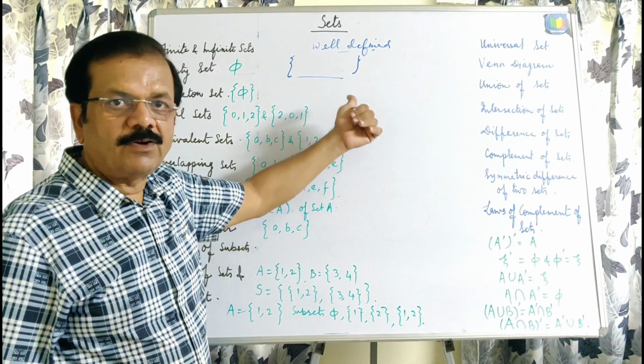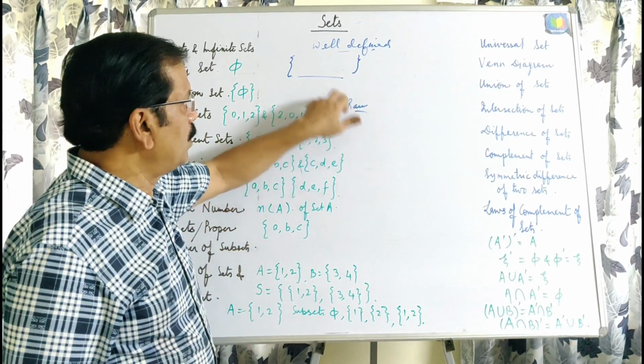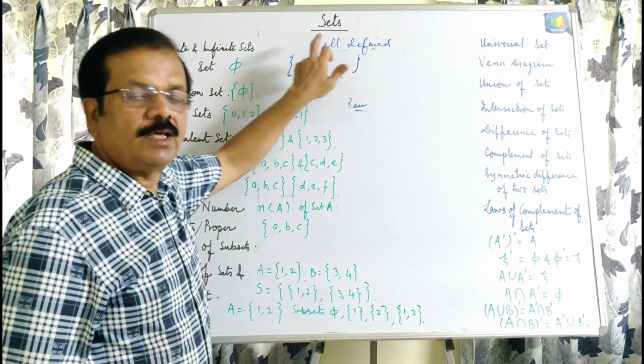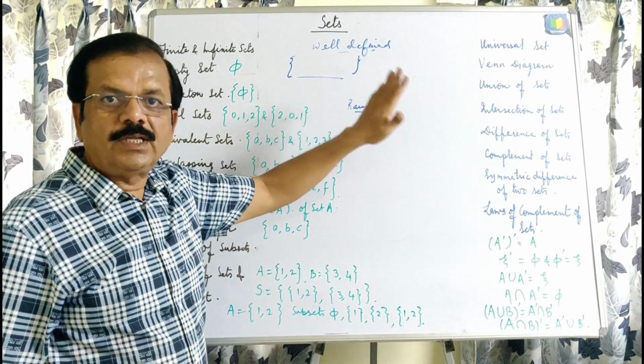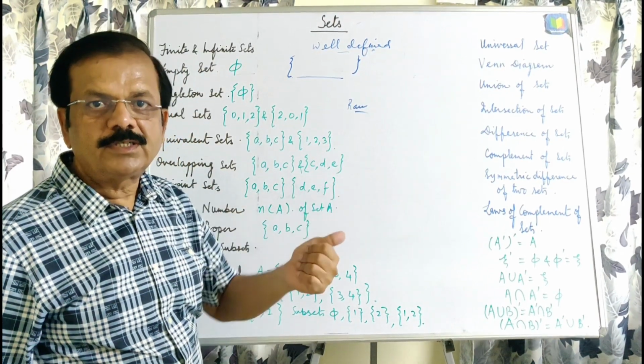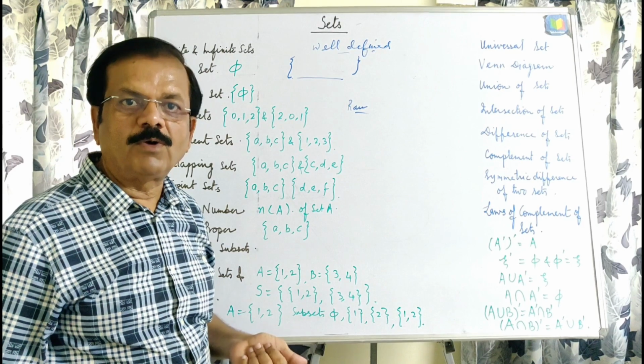So we are not able to say whether Ram belongs to this set or not, and this type of set is not well defined. And so this type of statement is not in the form of a set.